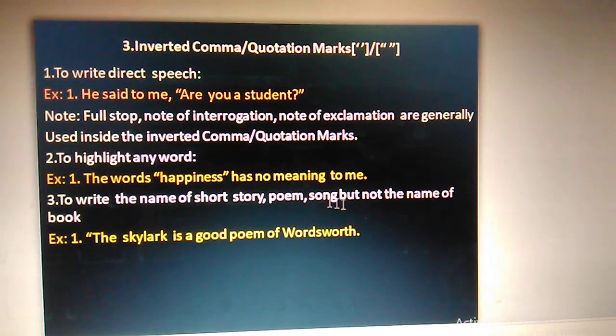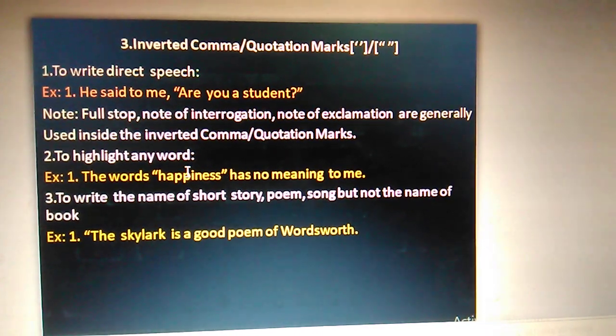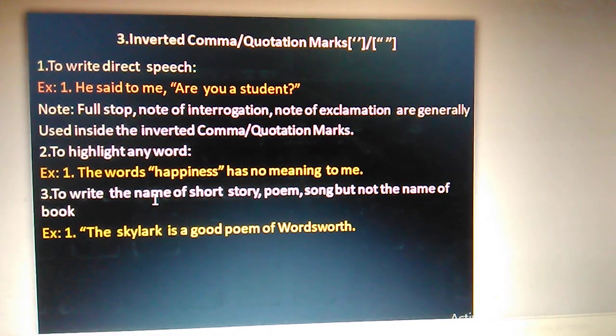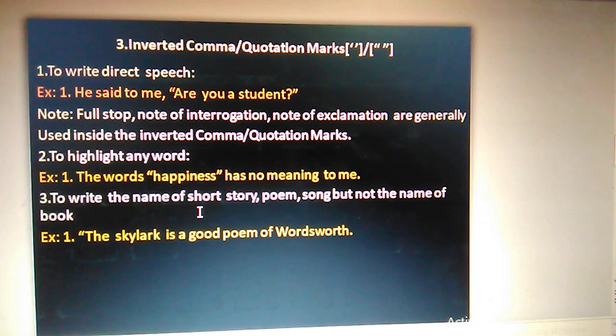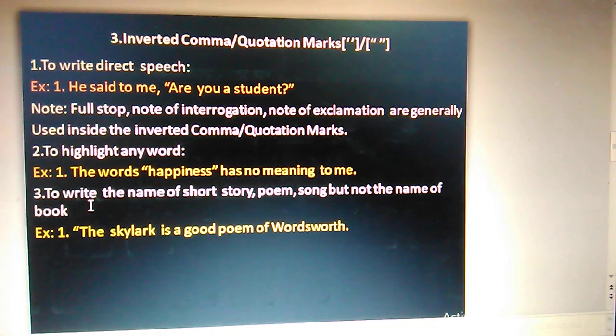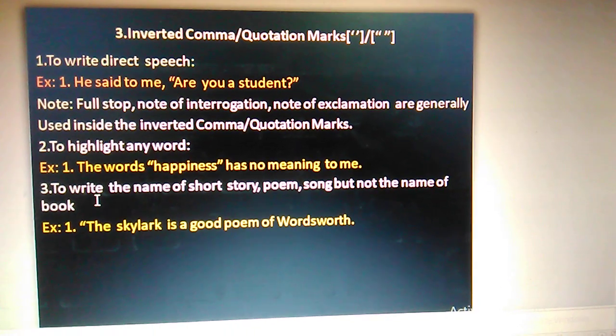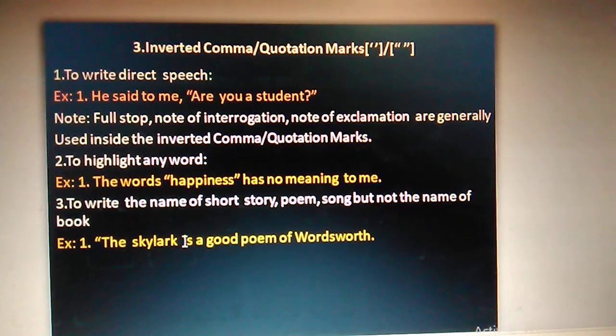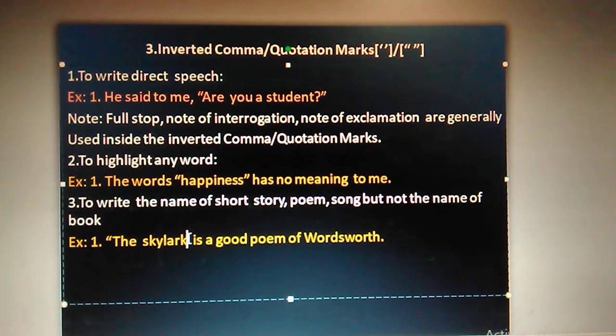To highlight any word, sometimes we feel the necessity to highlight the word. Happiness has no meaning to me. Here we want to highlight the word happiness. So in that way, putting quotation marks, we can highlight the word. To write the name of a short story, poem, or song, but not the name of a book. If we want to mention the name of a short story, poem, or song, we have to put the quotation mark before and after it.